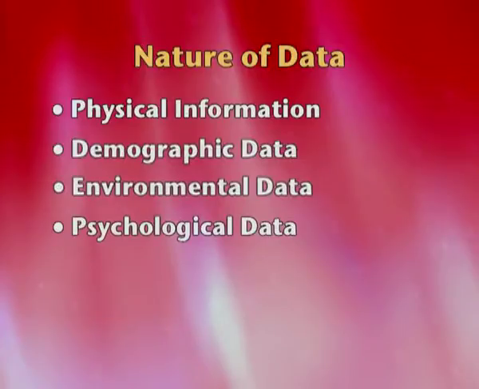Next one is the psychological data. Now psychological data basically talks about your psychological variables. Everybody is different because of certain aspects, because of certain components. These components can be your intelligence, which make you different from the other person. This aspect could be creativity, it could be personality. These are all variables in psychology that we try and study.